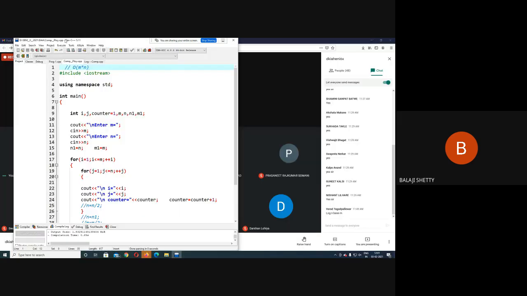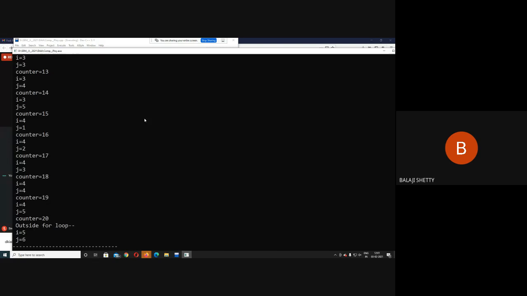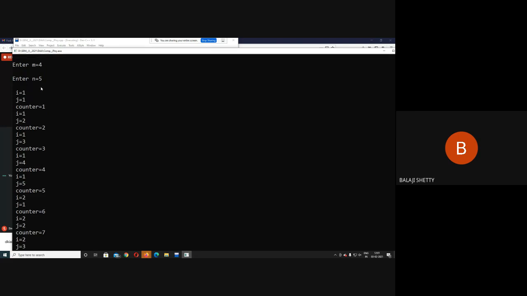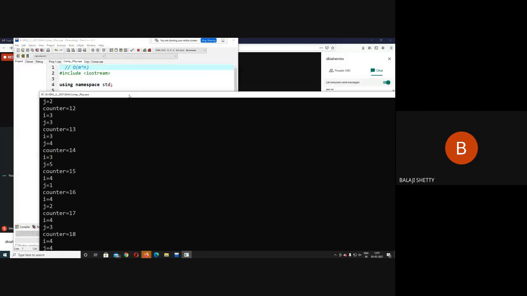Okay. Again run the code. Try to understand this complexity. Suppose I enter 4 and here 5. So how many times it will execute? 5 into 4, 20. So this is the complexity of my program, m into n.